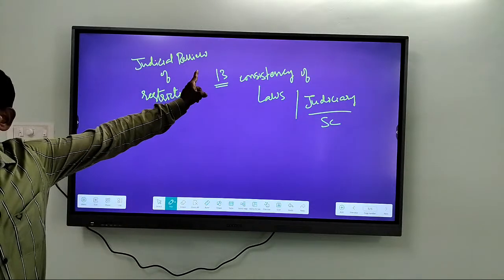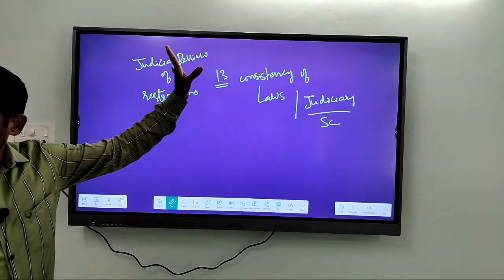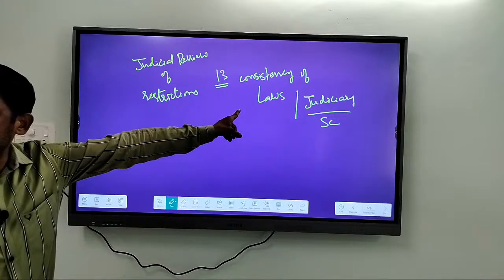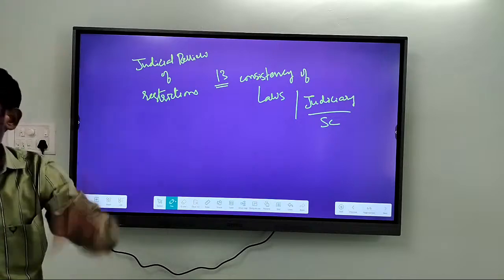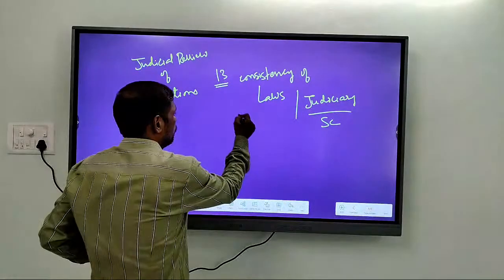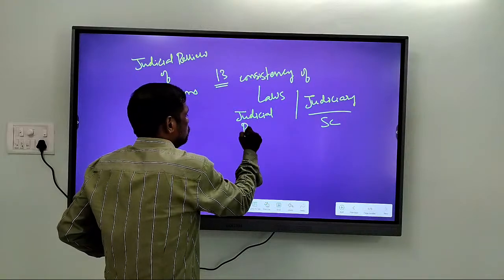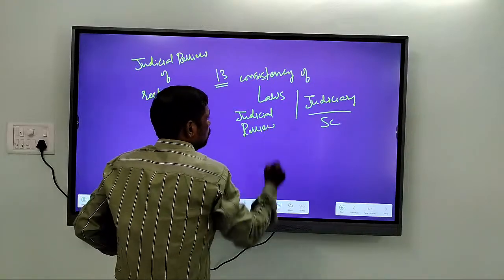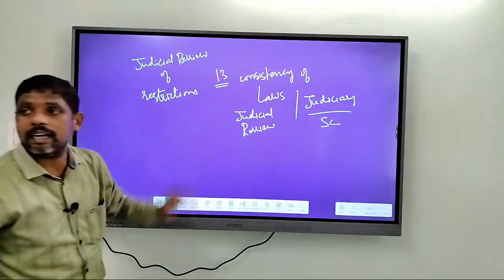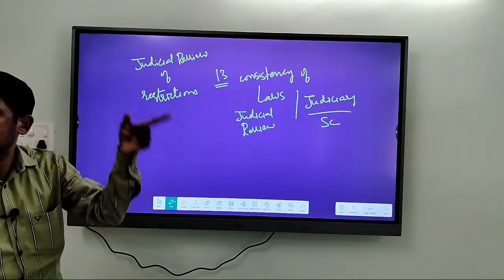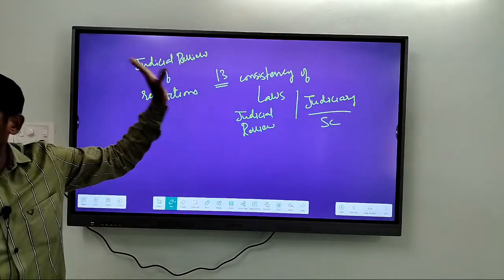So it is this Article 13 which has conferred power on the Supreme Court to review the laws made by Parliament affecting fundamental rights. That means the concept of judicial review is within Article 13, or simply we can say that Article 13 is the basis for judicial review.